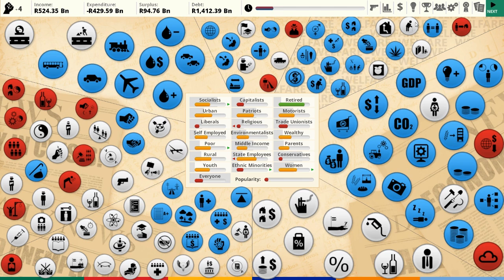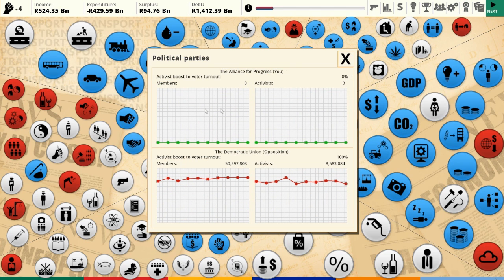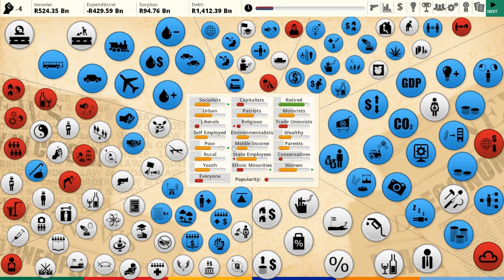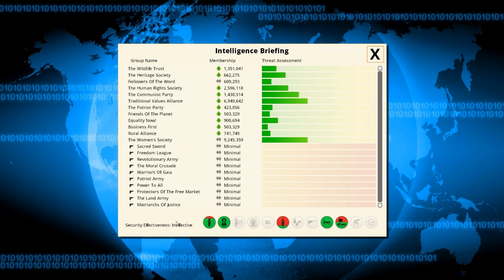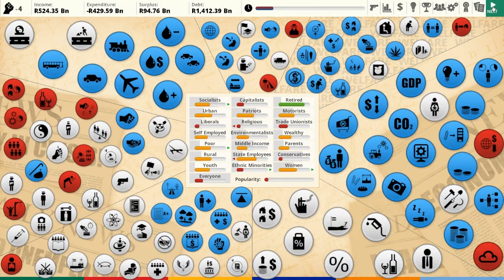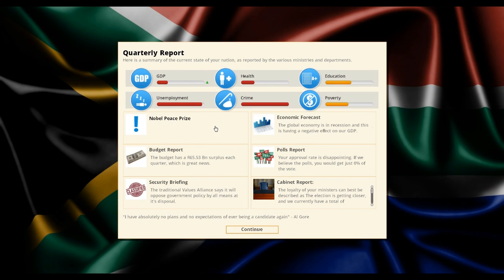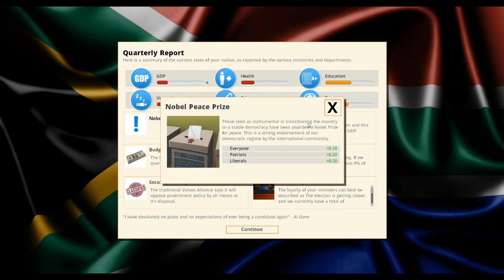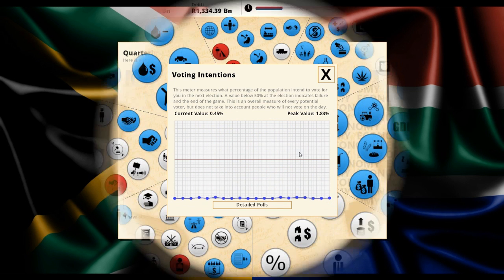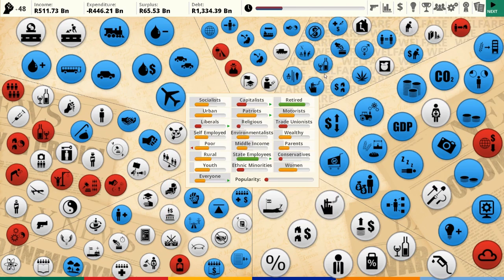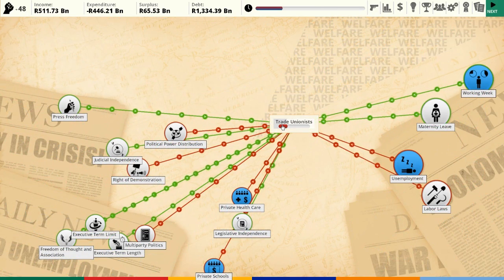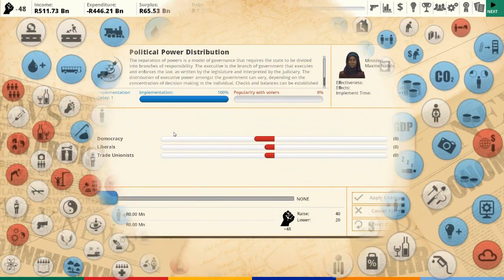Voting intentions. 0.1% of the population love us. Nobody loves us enough to join the party yet. So, does anyone want to kill us? Not yet. That's always a good sign. So, a Nobel Peace Prize. You would think that would lead to a huge boost in polls, but no. Most people don't seem to care. Although actually things are getting better. Trade unionists unhappy.